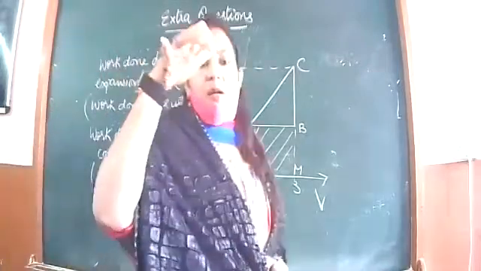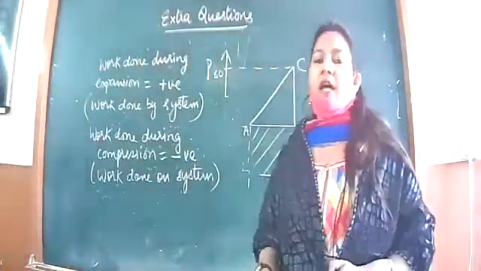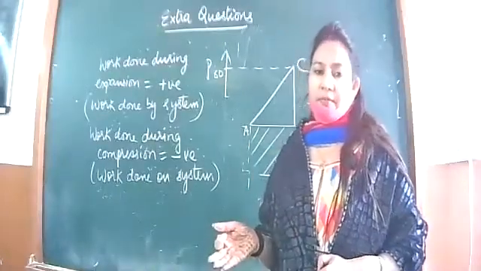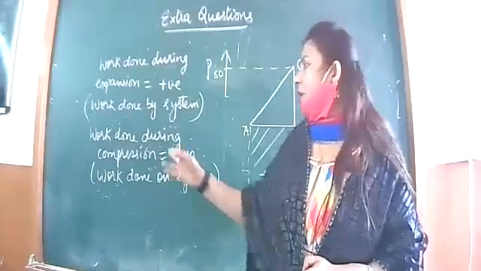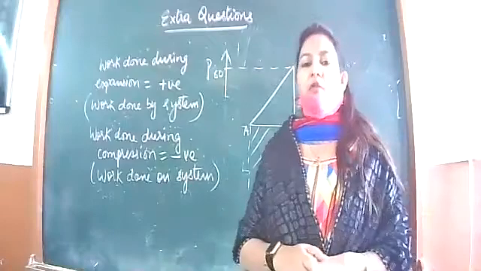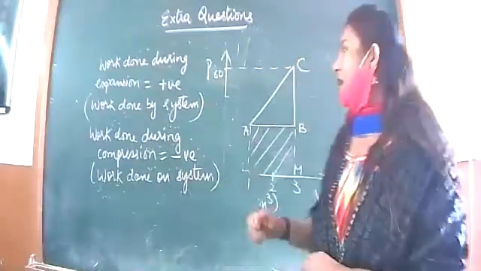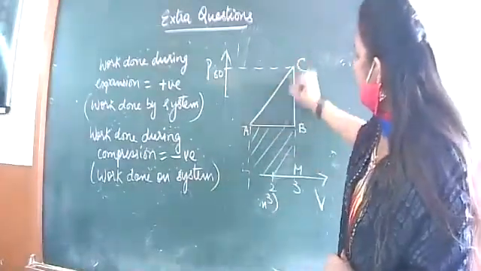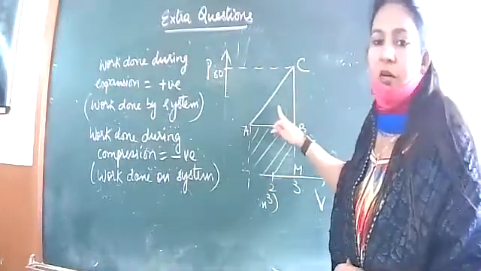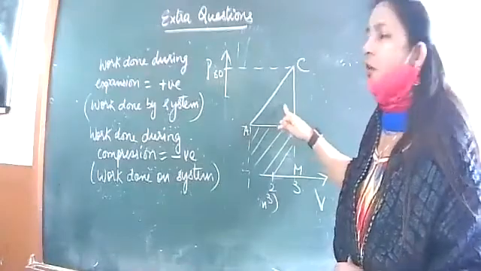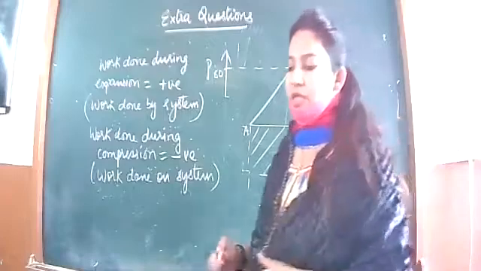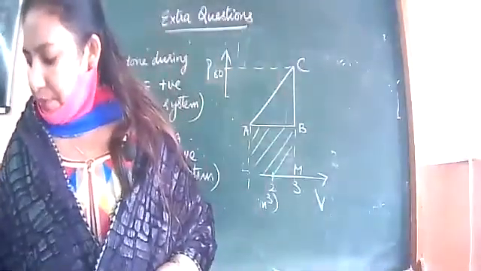So when the piston compresses the gas, work is being done on the system by the piston. That is why work done during compression, or work done on the system, we will take to be negative always. Okay, and if we solve the area under AC, then the net work done, the meaningful work done, will be the area enclosed by this loop. So always remember, we are to do these types of questions in this way.